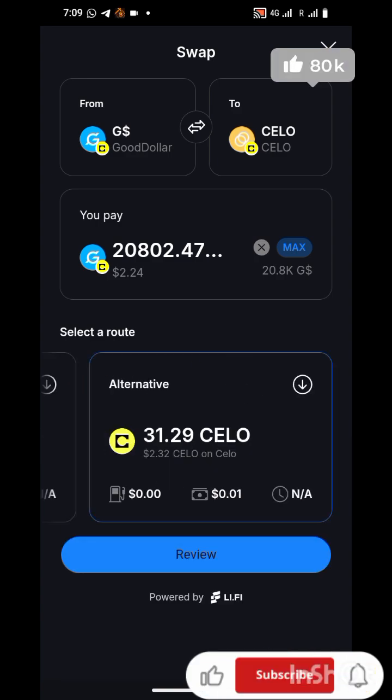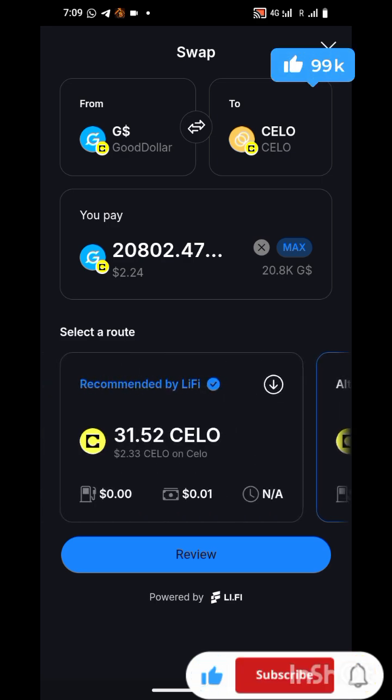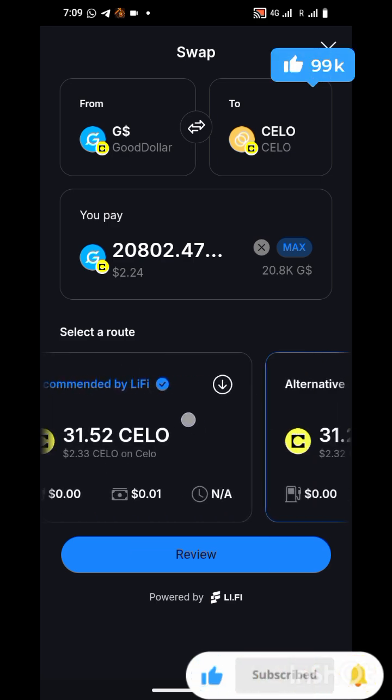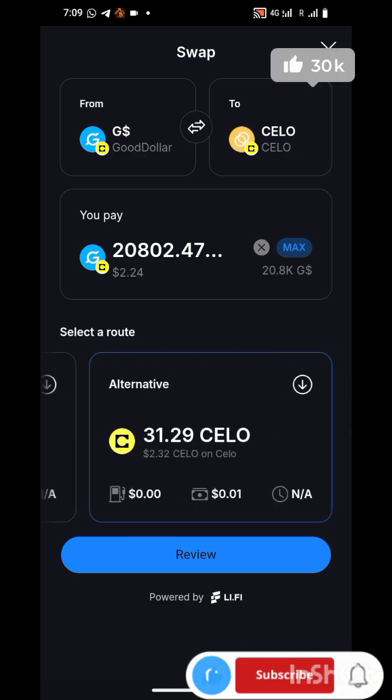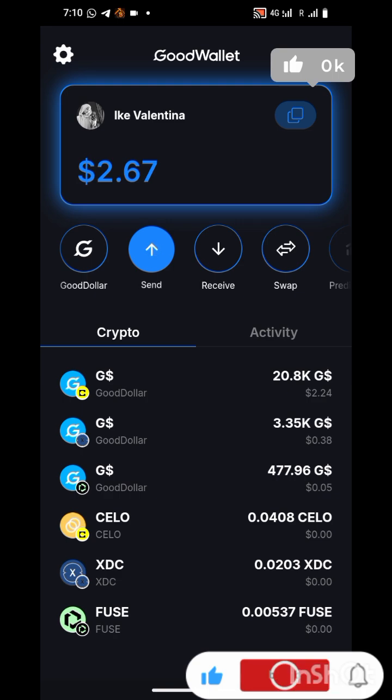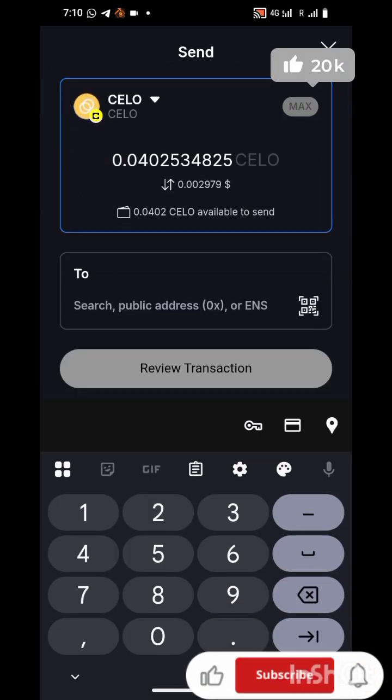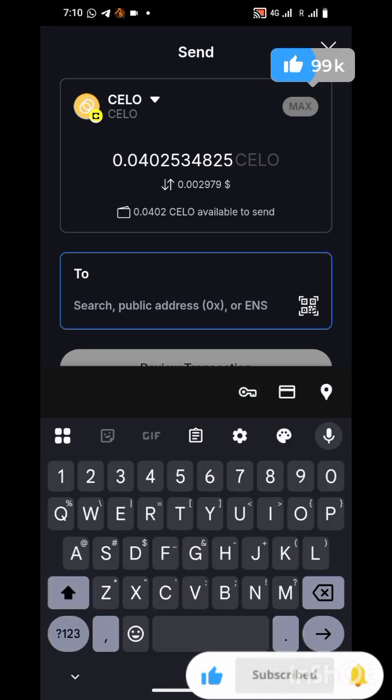The alternative, you don't need to use gas fee, but they will charge. They will reduce your money. If you check this one now, we have 2.33, but here we have 2.32. So they took one from it. So you can now go ahead and click on review and swap your Celo. So after swapping, you come here, click on send. When you click on send, you click on max or put the amount that you want to withdraw. So after putting it, come here and put your address.